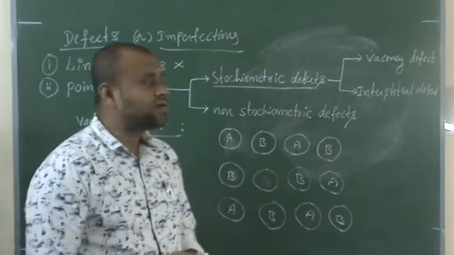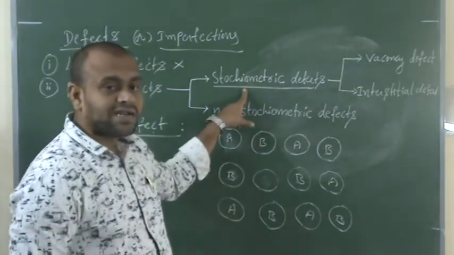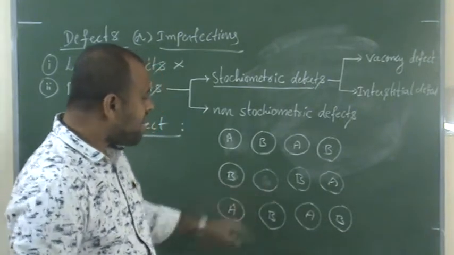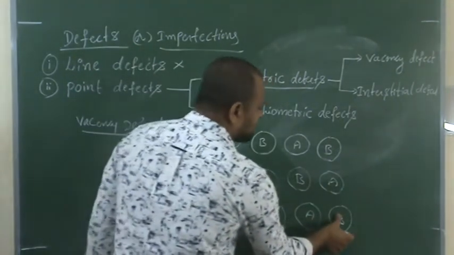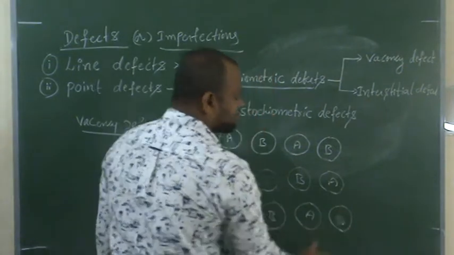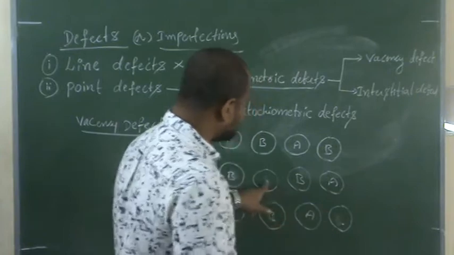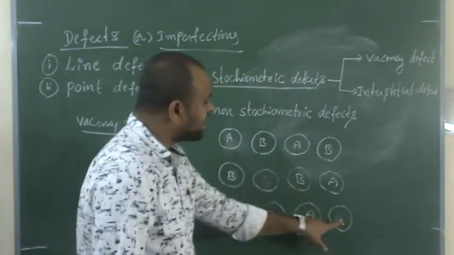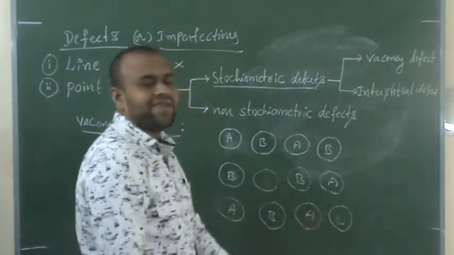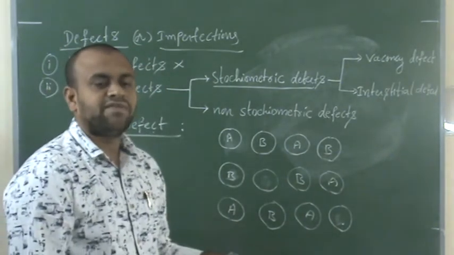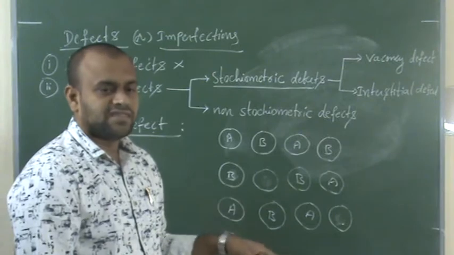As I already told you, this is a stoichiometric defect. As here one of the A is missing, obviously from the crystal one of the B is also missing. That means here you can see that in the crystal there will be vacancies. Such types of defects are said to be vacancy defects.